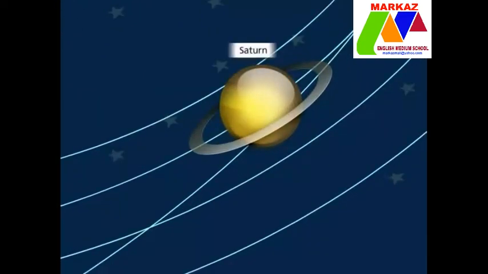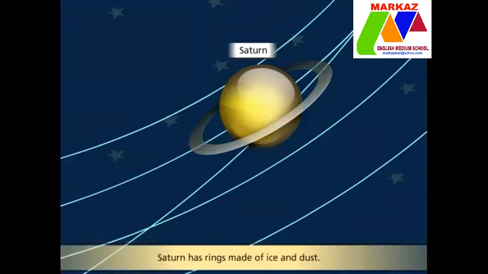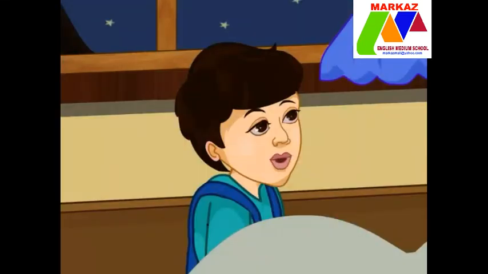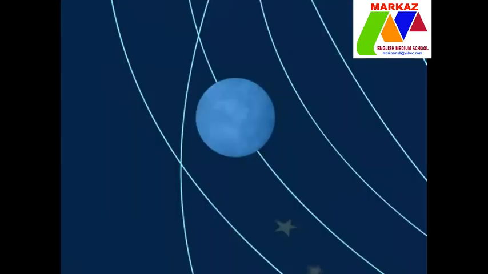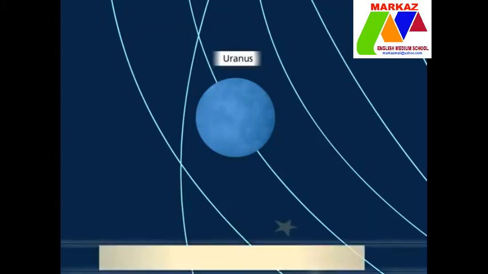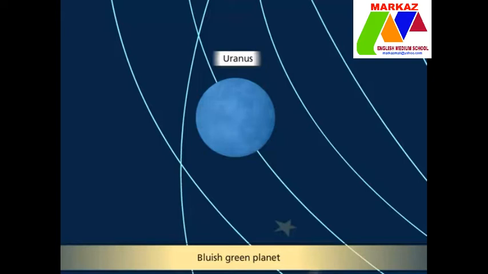Next planet is the Saturn. You know, Arjun? Saturn has rings around it. It is made of ice and dust around it. Mom, what comes after Saturn? The planet next to Saturn is the Uranus. It appears bluish-green in color as it is made of blue-colored gas.